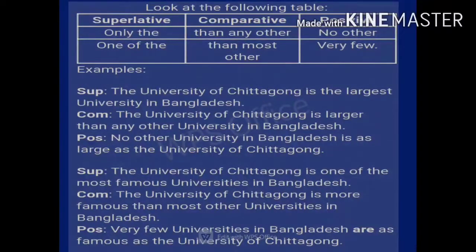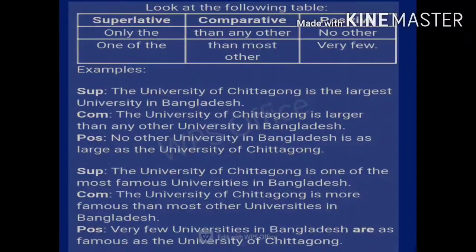Now see the second set of the sentence. Under superlative degree, one of the; under comparative, then most other; and while changing it into positive, very few or few, both are correct. So this way we will use the sets of the sentence while changing from any one degree to another degree without changing its meaning. So let's see the first set of sentence with an example. From superlative only the, for comparative then any other, and from positive no other.